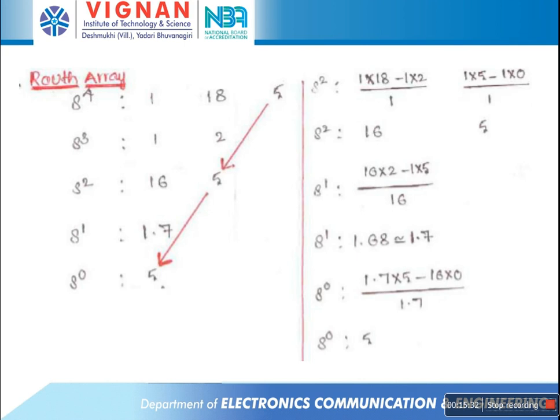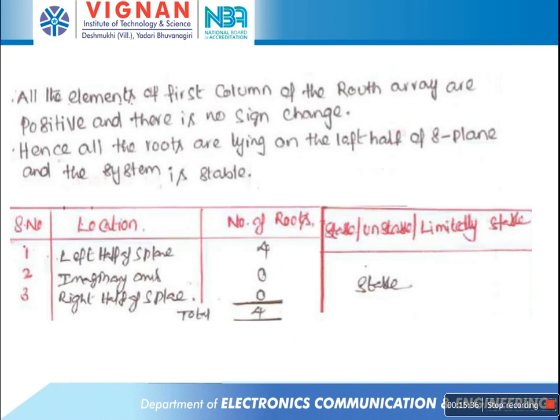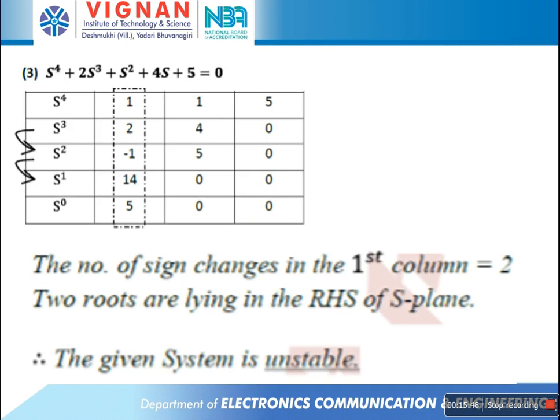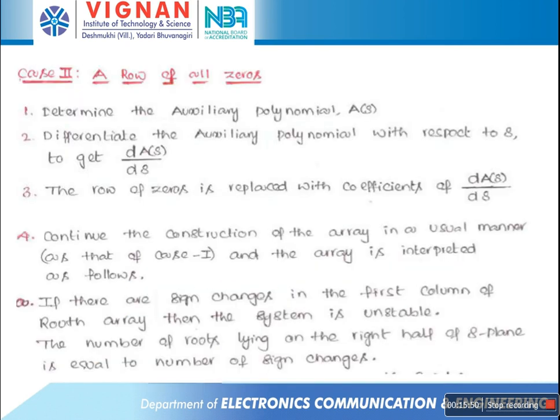The second method is a row of all zeros. So what is this method? In the construction of the row array, any one of the rows is having all zeros. How to find out the stability of the system?